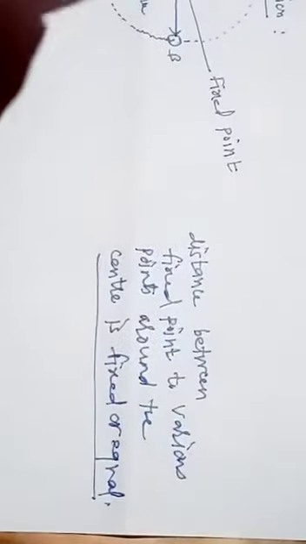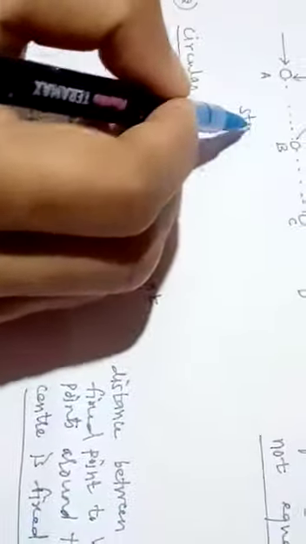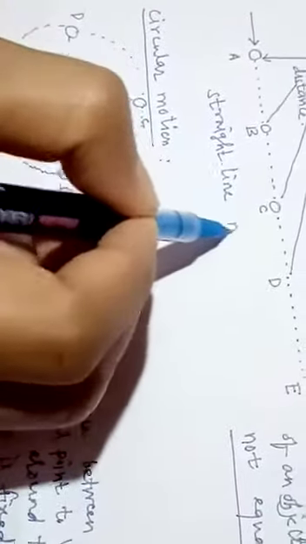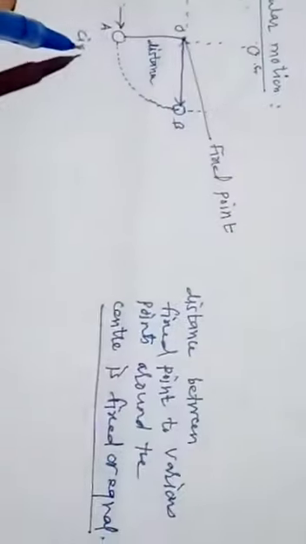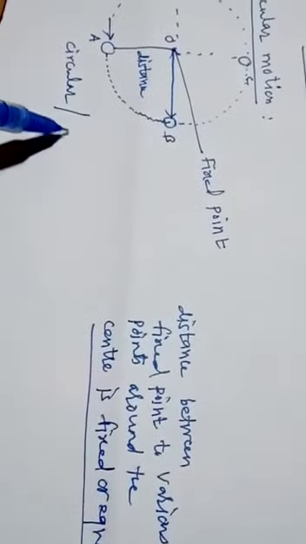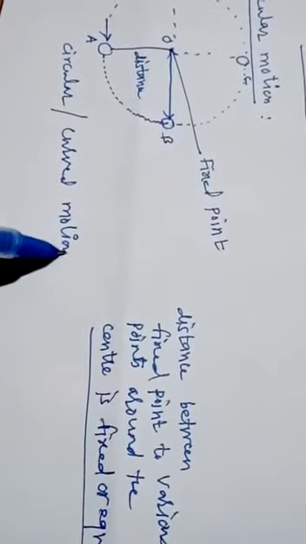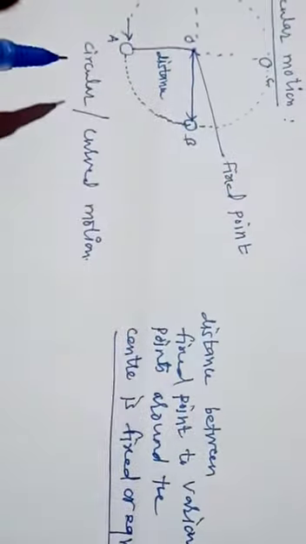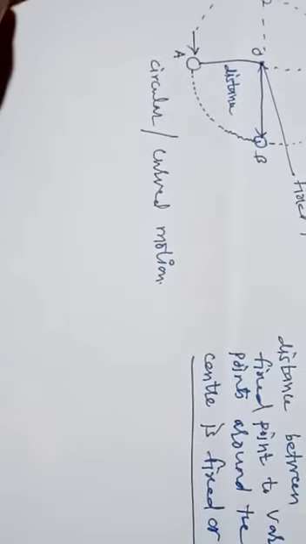Such a type of motion is called circular motion. Here, this is straight line motion and this is circular or curved motion. Understood, students?